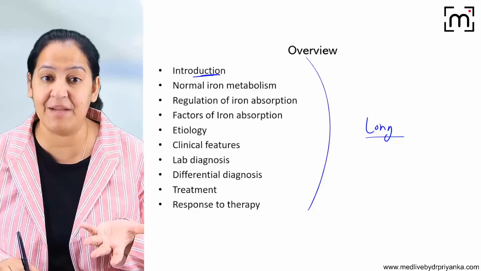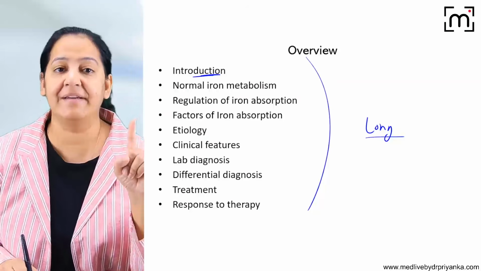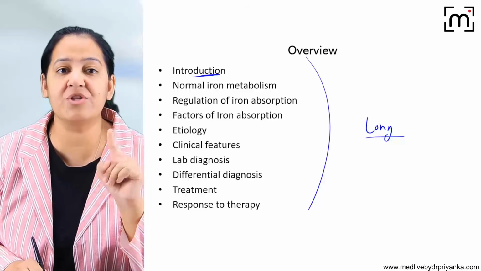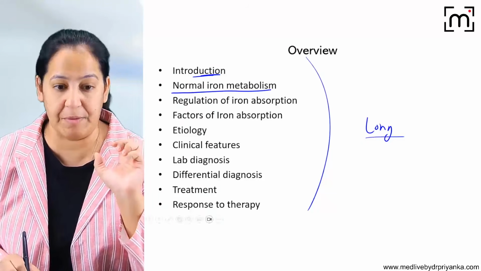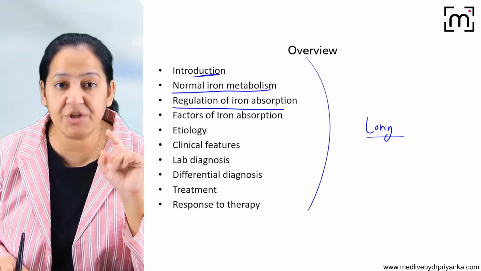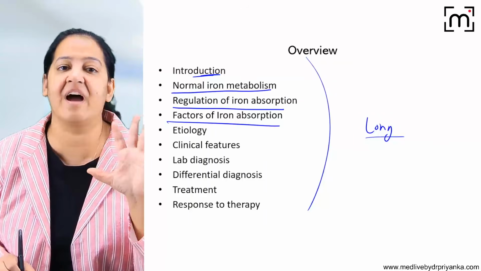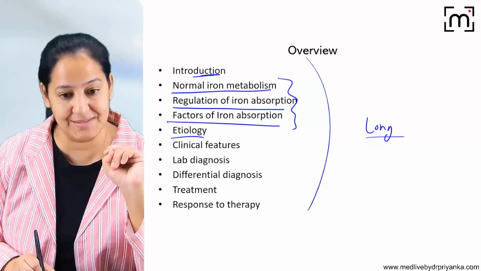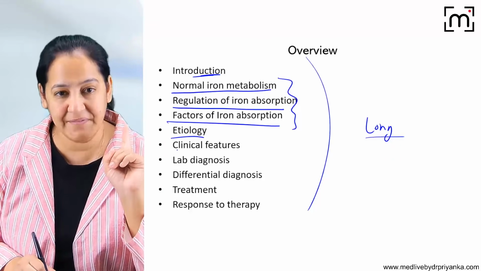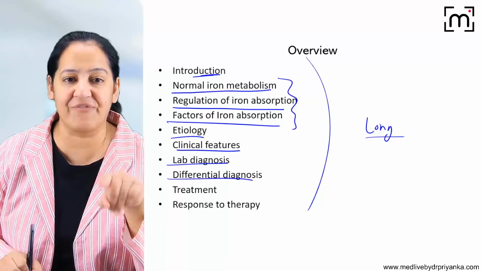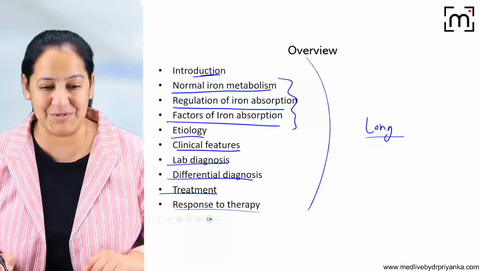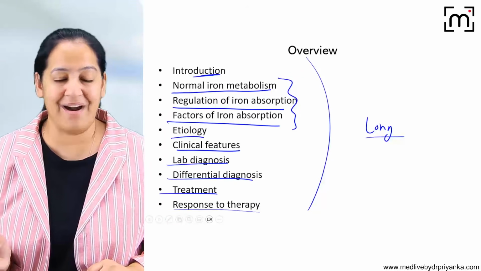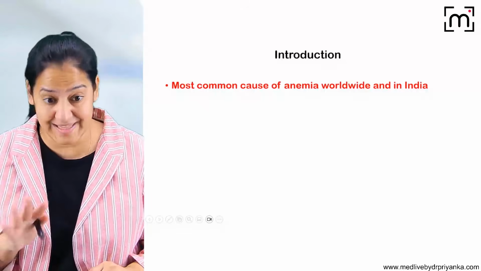What is iron deficiency anemia? Introduce it. Then to understand the pathogenesis, first you must understand the normal iron metabolism in the human body. Then the regulation of iron absorption, then the factors affecting iron absorption. With all this, you will be able to understand the etiology and pathogenesis of iron deficiency anemia. Then we will see its clinical features, lab diagnosis, differential diagnosis, treatment, and finally response to therapy. So let's start the topic under these headings.